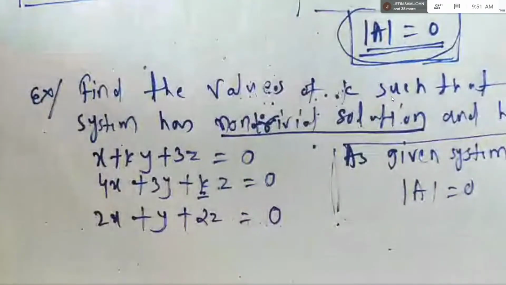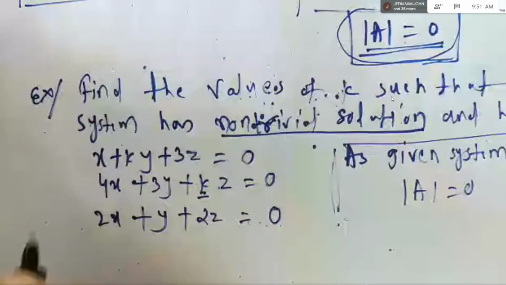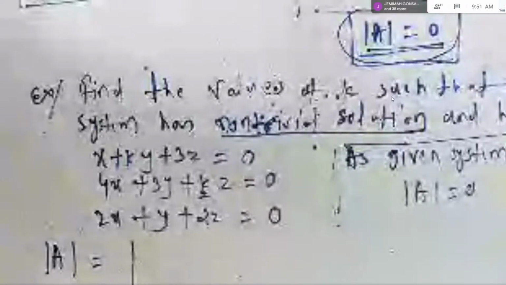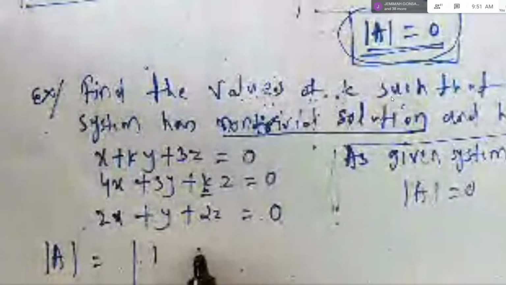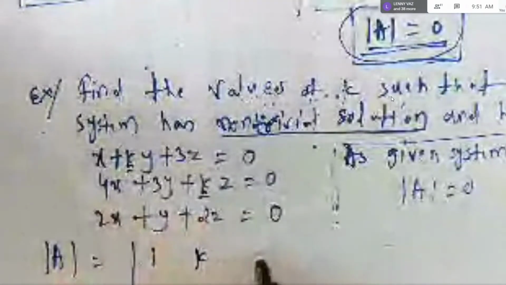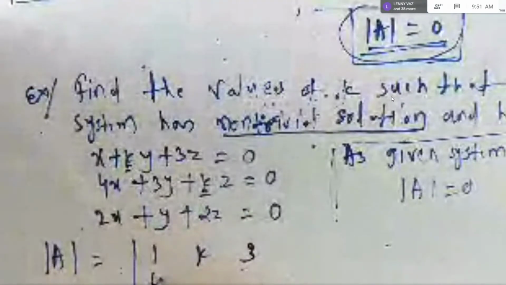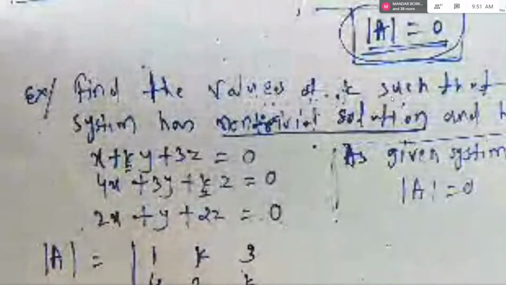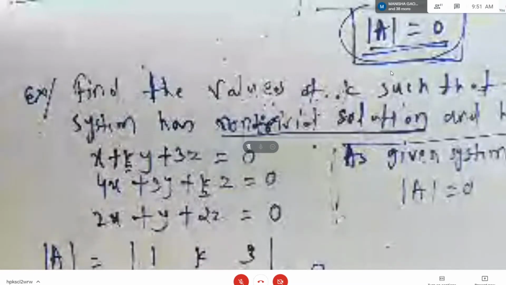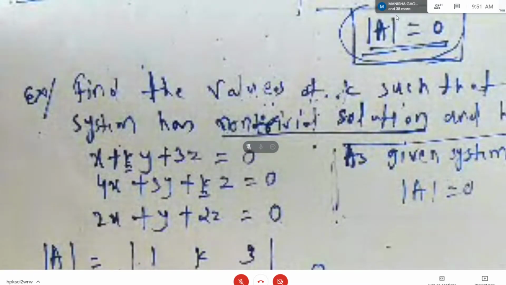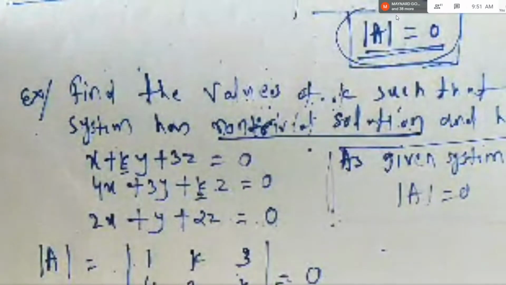So let us write determinant of A. What will come in this determinant? All the coefficients on the left hand side. 1, k, 3, then 4, 3, k, then 2, 1, 2. And you are equating it to 0 because it is already given that the system is non-trivial. Okay. So with the help of this determinant, you are going to find the value of k.